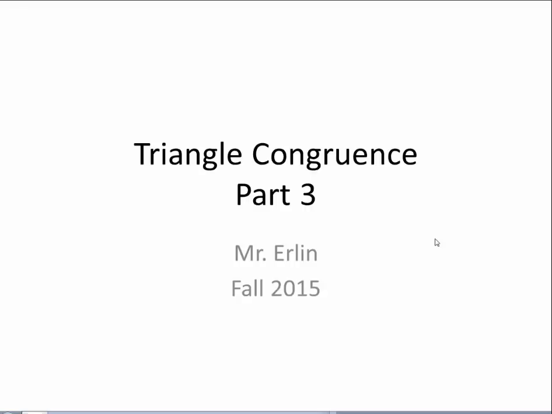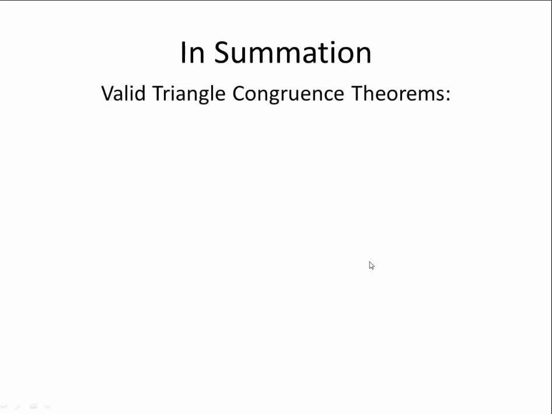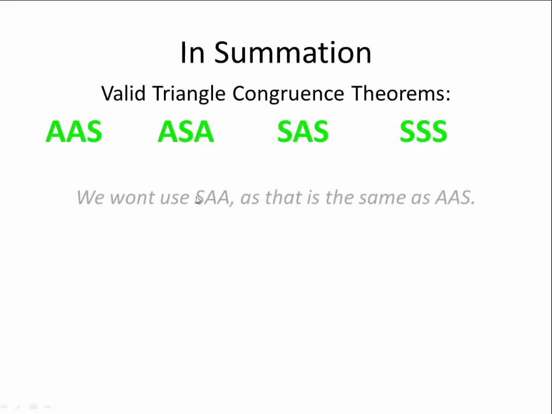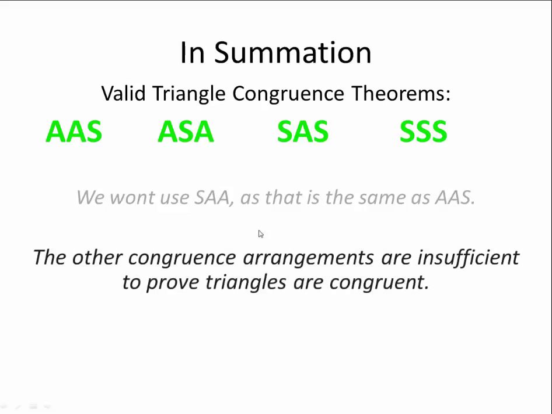This is Mr. Erlin. We're going to talk about part 3 of triangle congruence now. You'll remember in our last session, we came up with the realization that there are 4 valid triangle congruence theorems we've discovered so far: angle, angle, side; angle, side, angle; side, angle, side; and side, side, side. You'll remember we talked about not using side, angle, angle, as it really is the same as angle, angle, side. They're mirror images or reflections of each other.